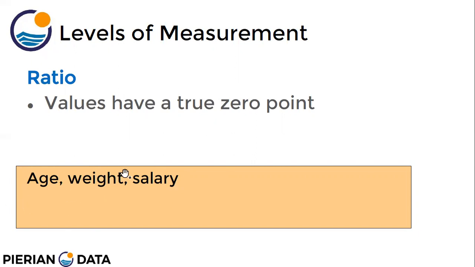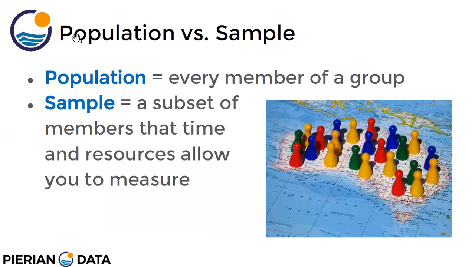I can measure data using ratios. Next is population versus sample, right? So population is every member of a group. Suppose you're talking about buying apples, then all the apples present in that particular fruit shop are my population. But only those 2 or 3 apples that I look at, that I check for quality, are a part of the sample. So sample is a subset of the members that time and resources allow you to measure.